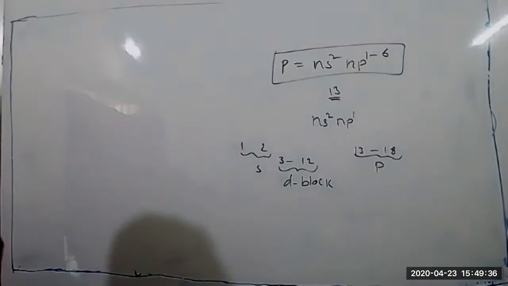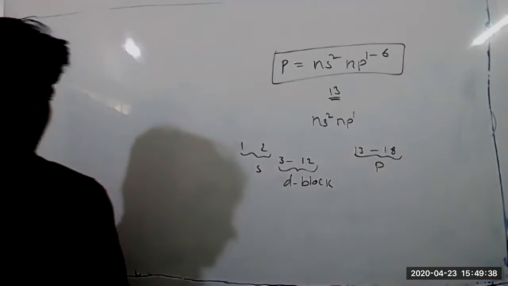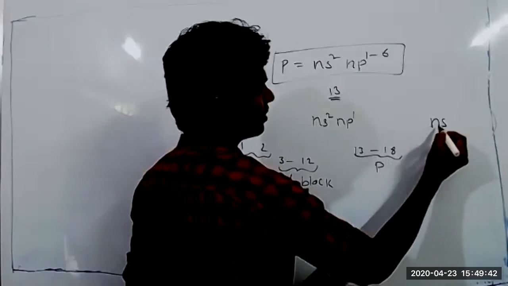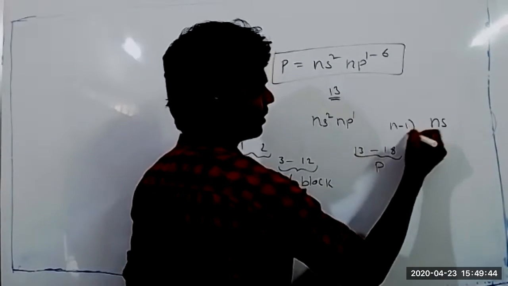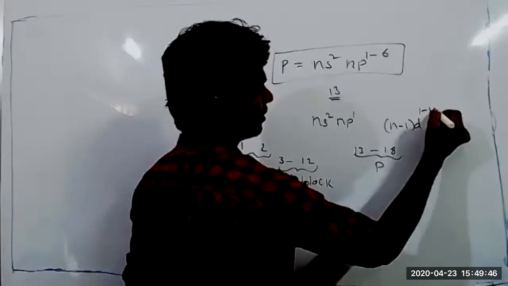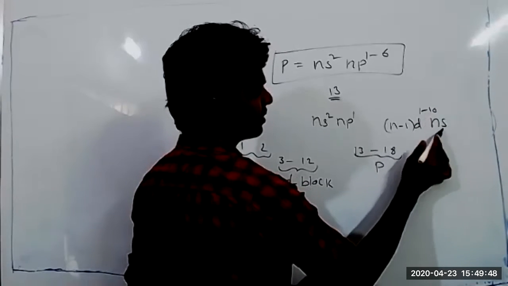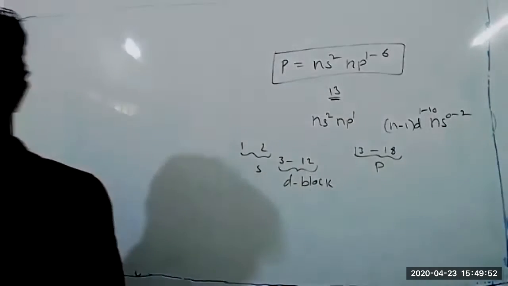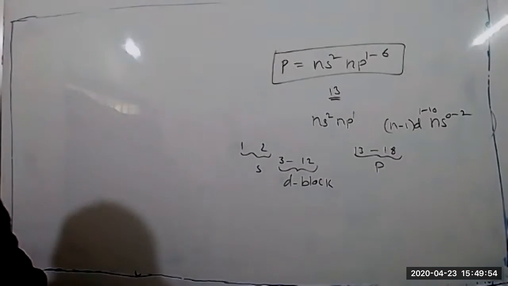What is the general valence shell electronic configuration of D block elements? Sir, taking n as the period number, we can write the formula (n-1)d1 to 10, ns0 to 2. Very good.